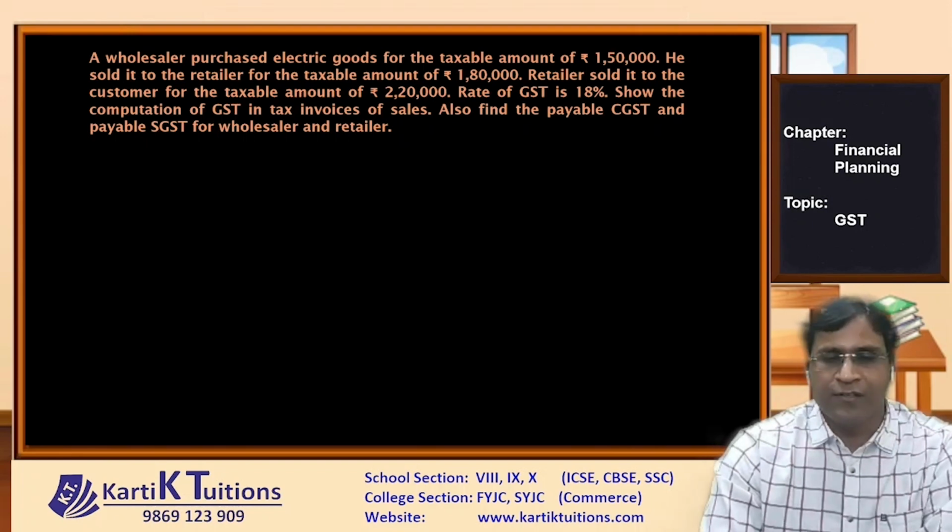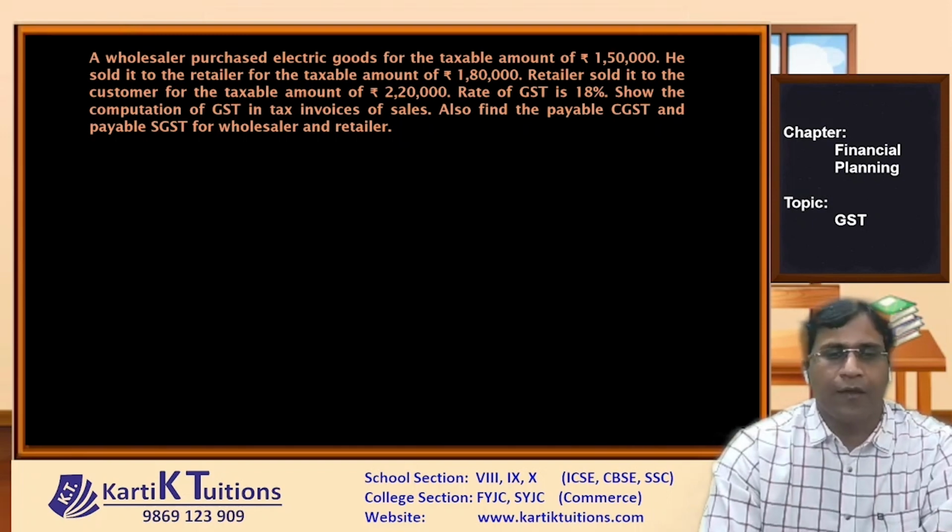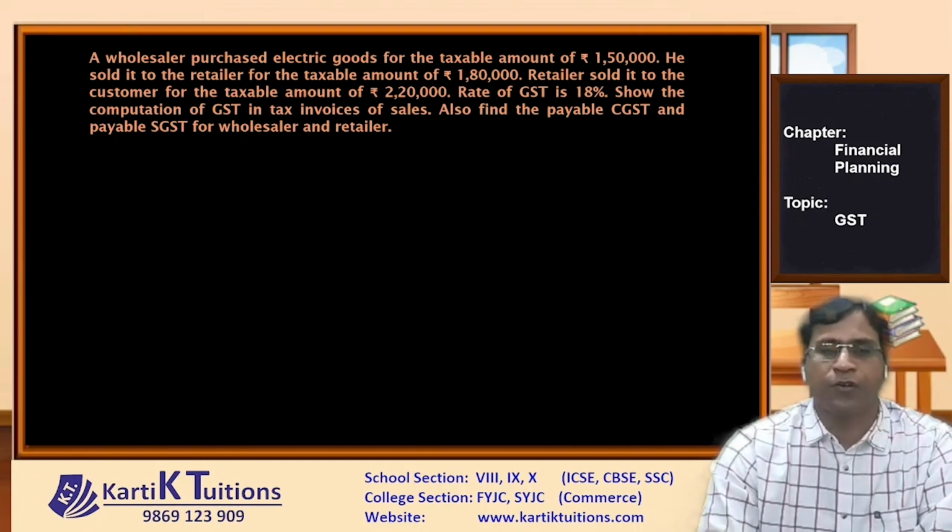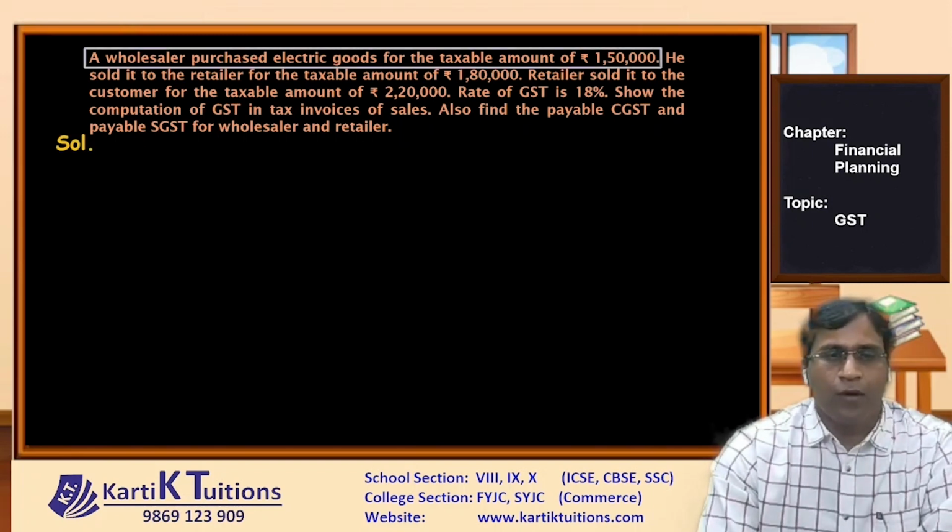ये थोड़ा इंटरेस्टिंग सम है, थोड़ा लंबा है, but मजा आएगा. It involves all the concepts of GST. So pay attention to this sum. Now first, see what is given. The wholesaler purchases electric goods for the taxable amount of rupees 1,50,000. Now they have not given us GST, they have given us the taxable value. So for wholesaler, the taxable value is